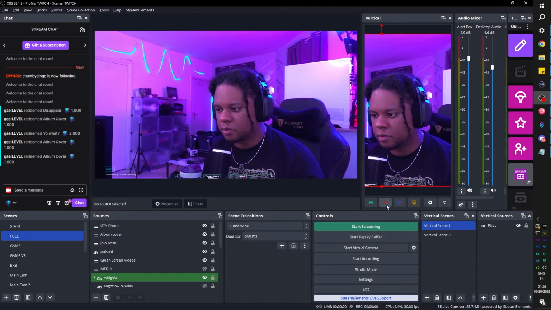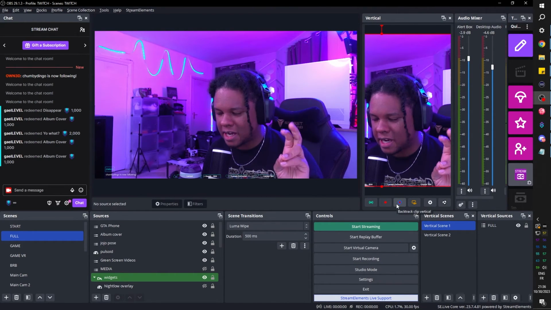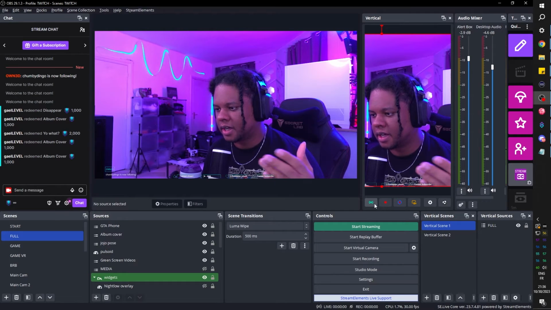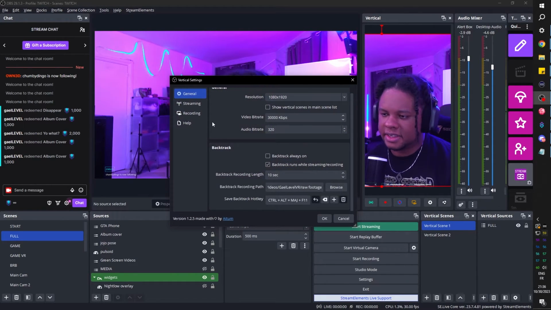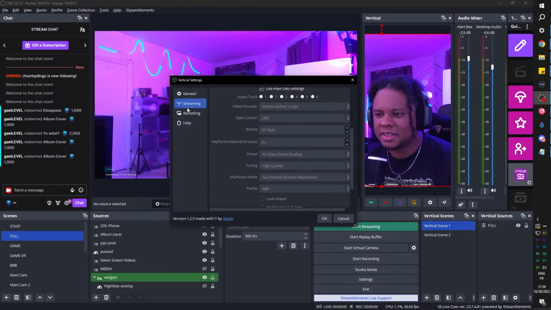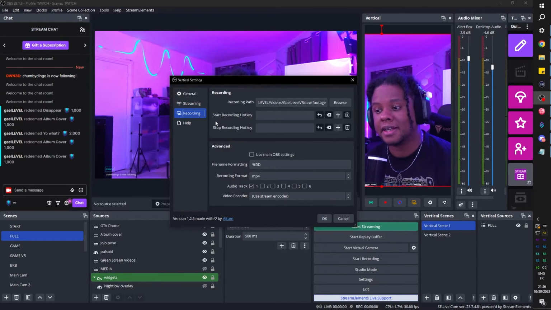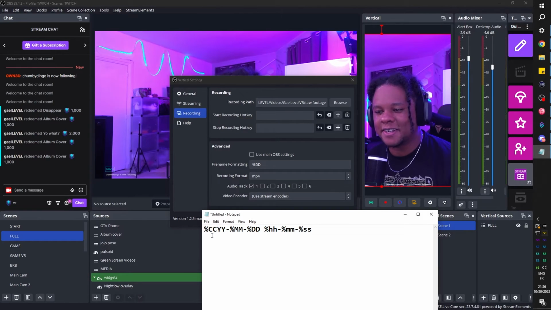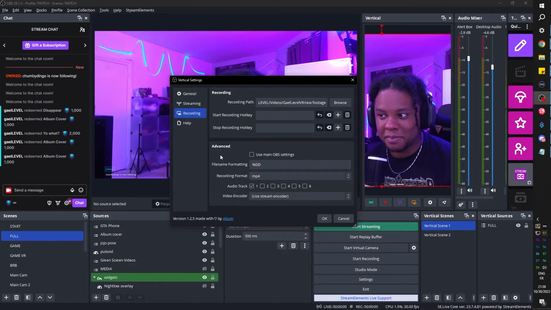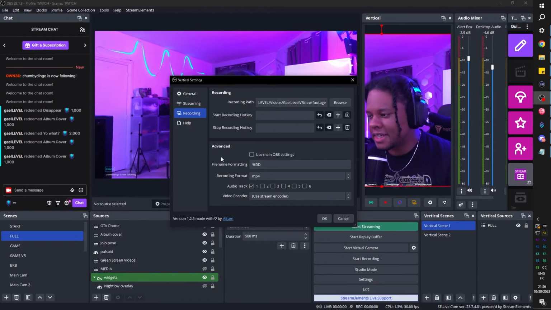Okay, and you can record, and you can also have a backtrack, basically their own replay buffer, and you can also stream. When I went to the settings here, I was like, maybe there's some way that I can finesse the settings in order to overwrite my recordings. And it turns out that yes, there is a way. This is the file name formatting with all the variables. So it's basically year, months, days, hours, minutes, seconds. And I was like, what if I just put days and I record 2 clips the same day? It would force that file to have the same name and would probably overwrite it. Turns out, yes, that works.